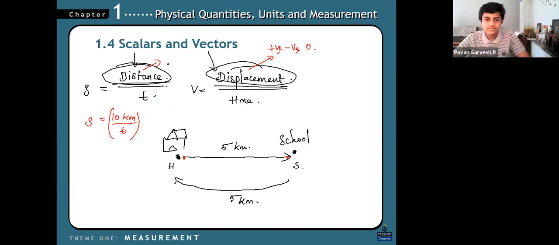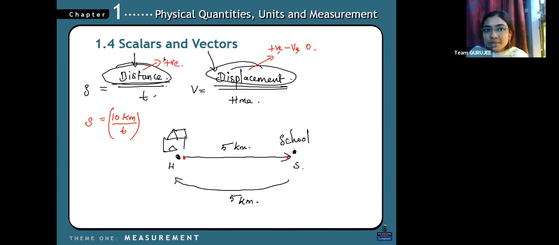So the distance is always positive. Distance is just a measurement. When you say your weight, you don't say minus 48 kilograms. It is only a positive thing, only a magnitude. It's just a number. So you start measuring from zero, right?